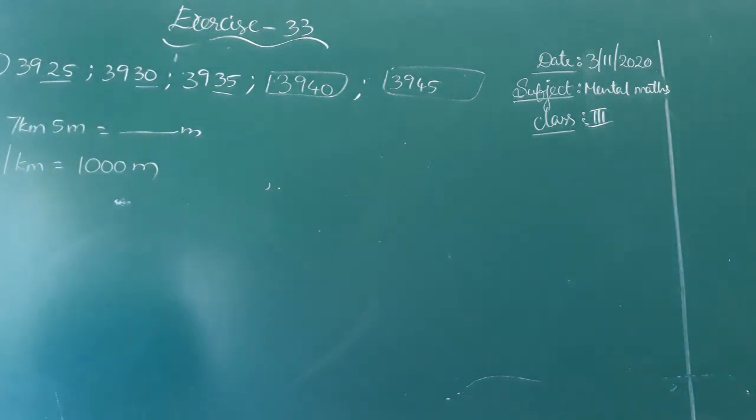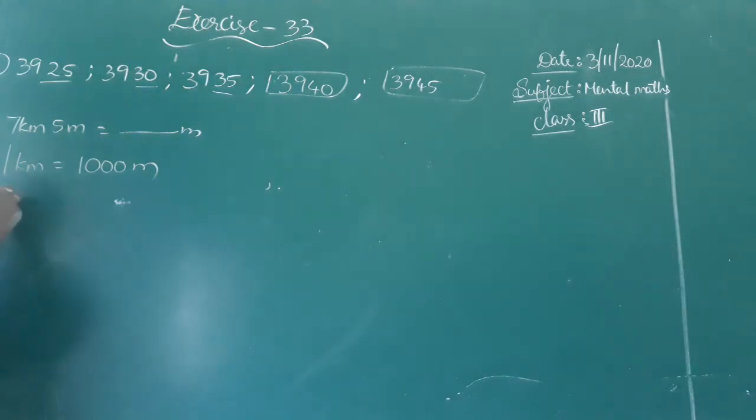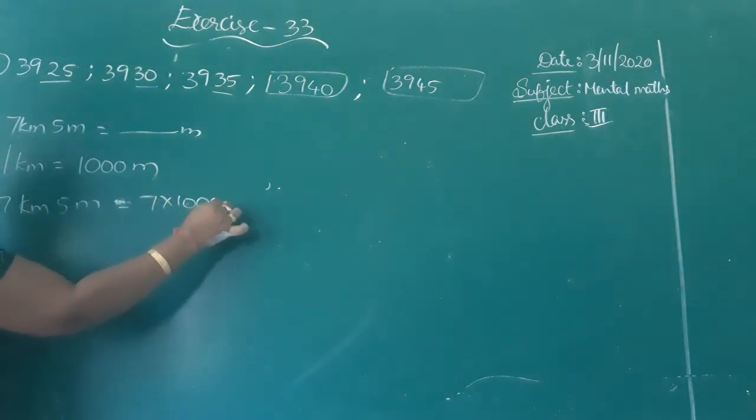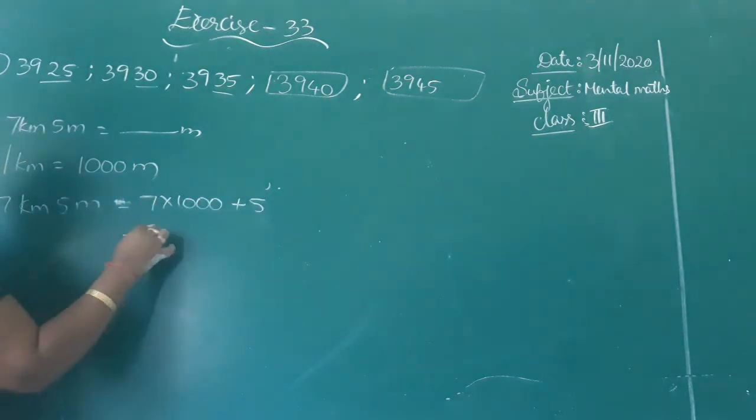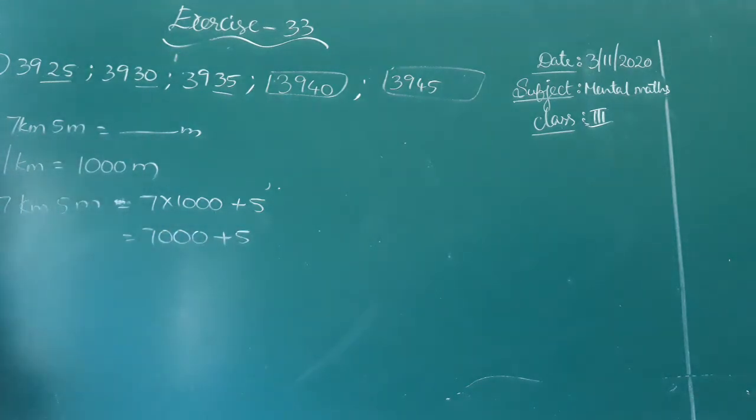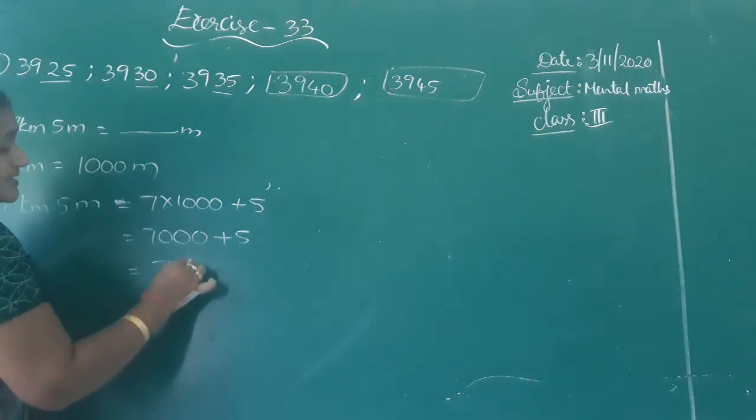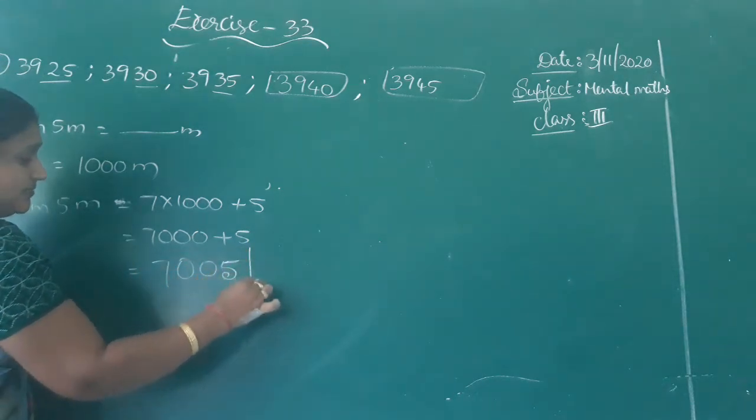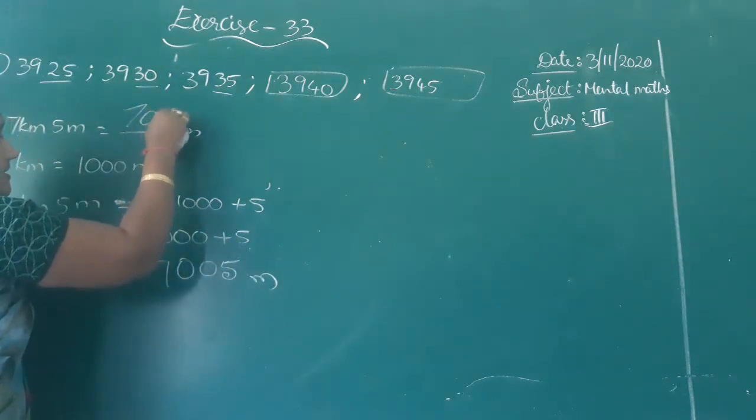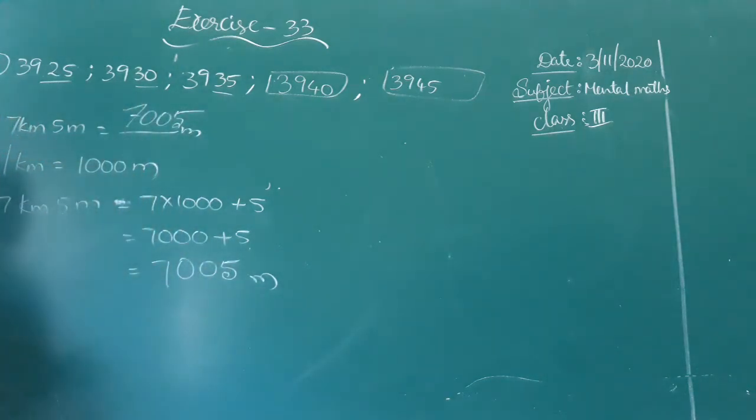Here they asked us to find 7 kilometer 5 meters. So 7 kilometer 5 meters equal to 7 into 1000 plus 5. What is 7 into 1000? 7000 plus 5, 7005 meters. 7005 meters. You have to put 2 zeros, not 1 zero or 3 zeros.